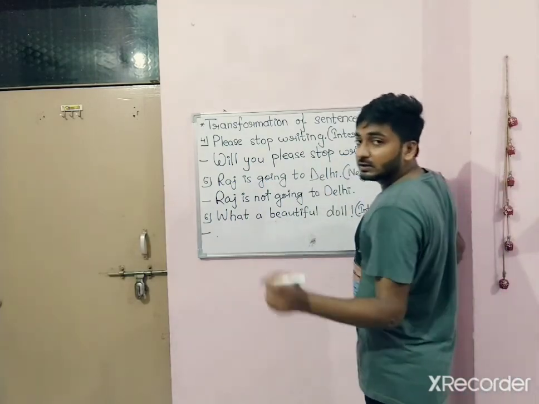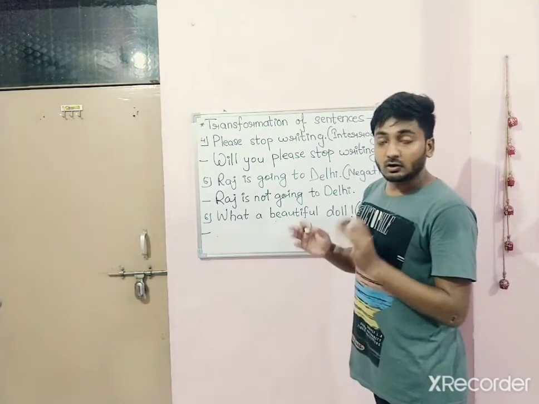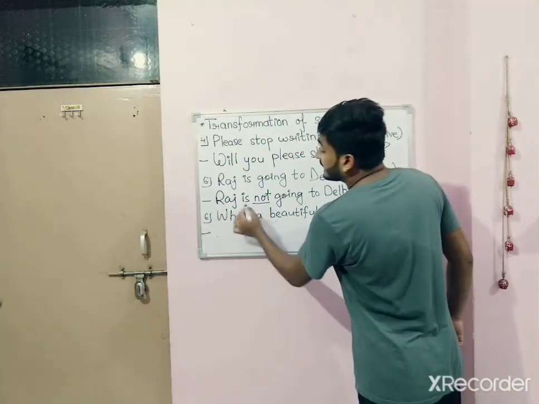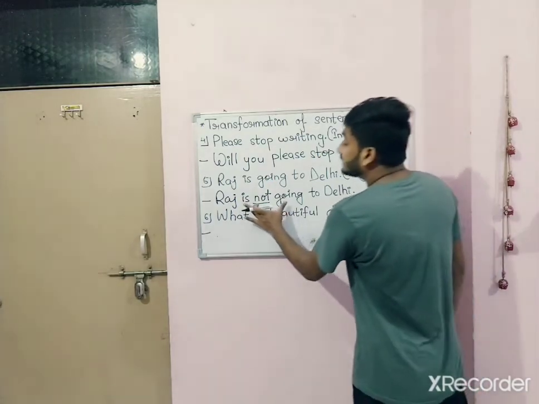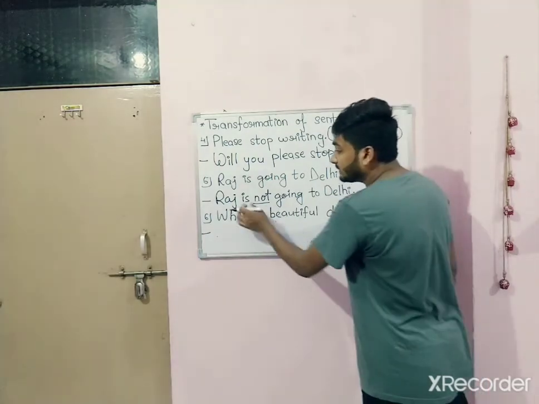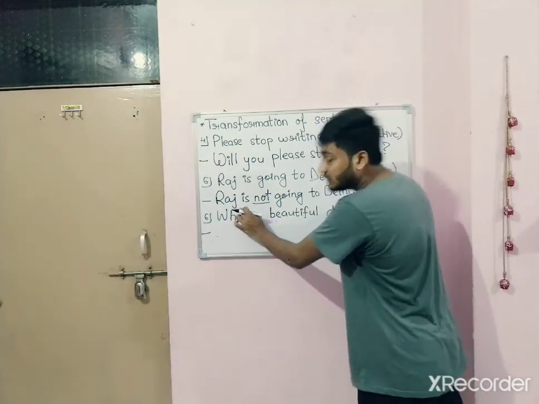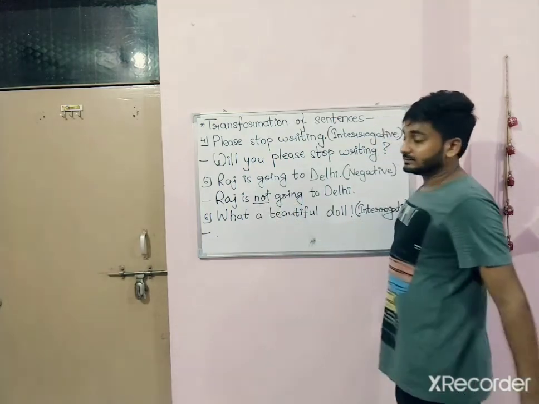Now keep one thing in your mind, that we always put negative not between helping verb and the main verb. That means whenever we use not in a negative sentence, we always put it after the helping verb and before the main verb.